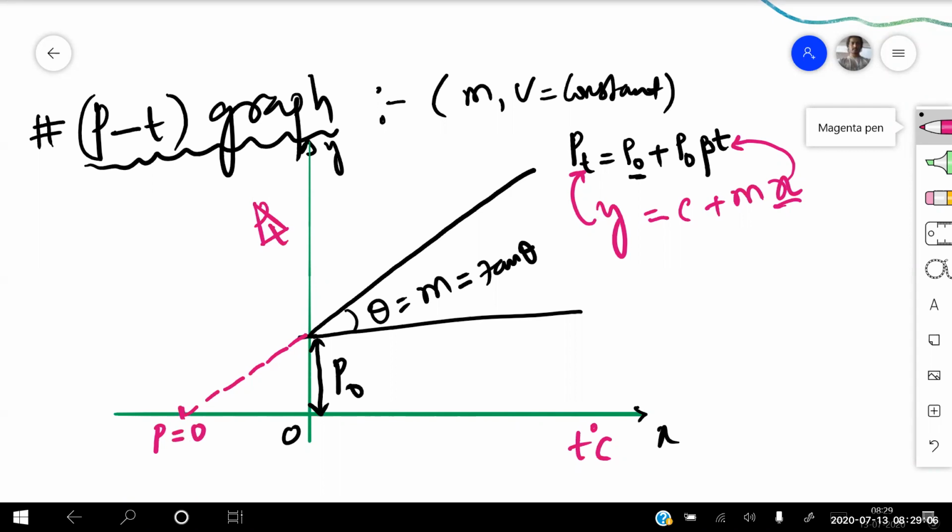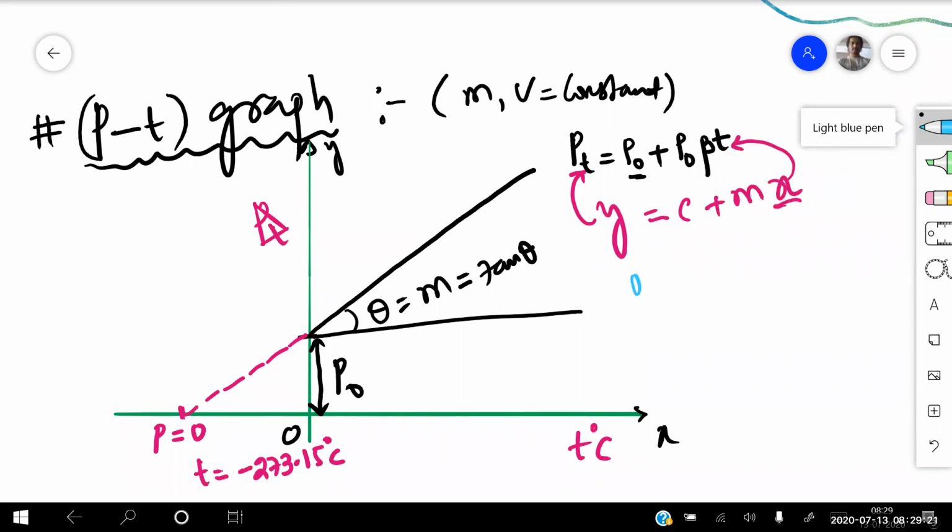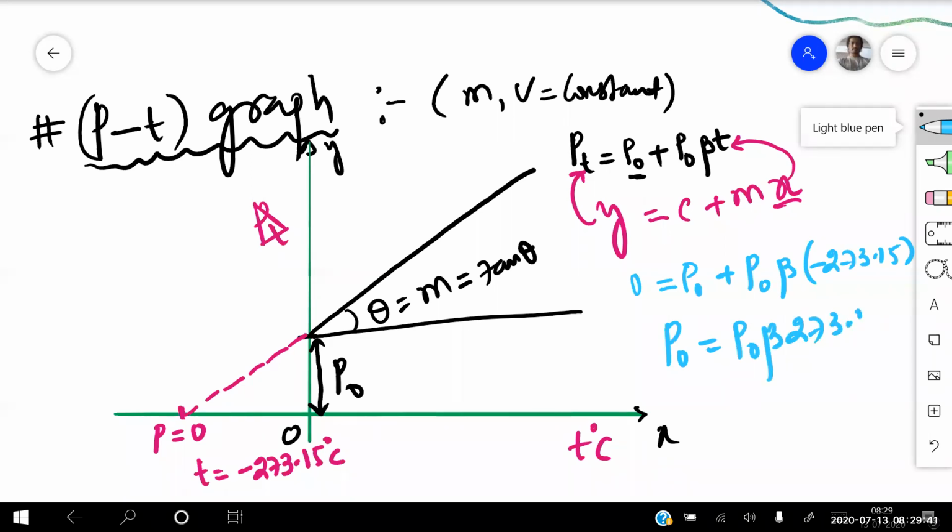What is the temperature there? The temperature is always negative, that is minus 273.15 degree centigrade. Now if I simplify this relation, P at T equals 0, that is P naught plus P naught beta into minus 273.15. Minus and plus, so P naught equals P naught into beta into 273.15.